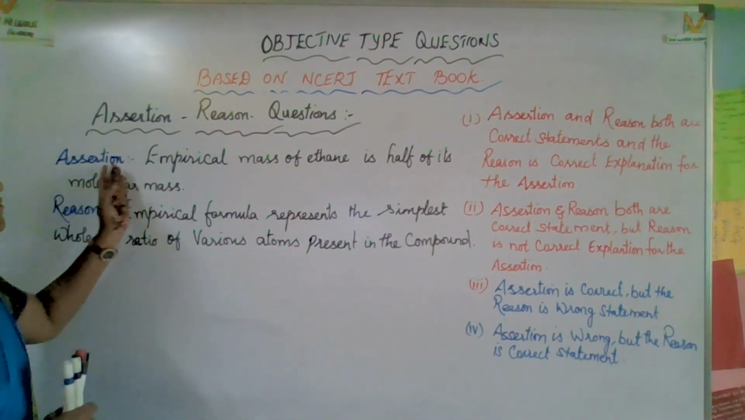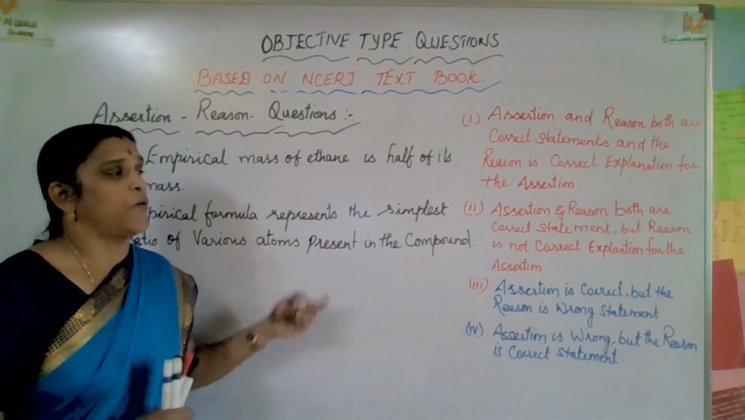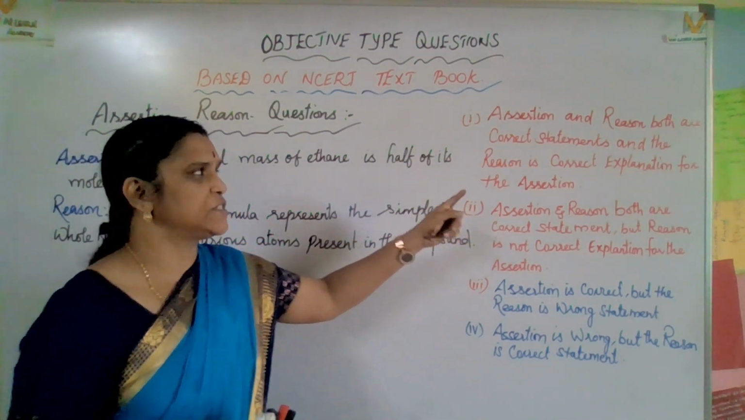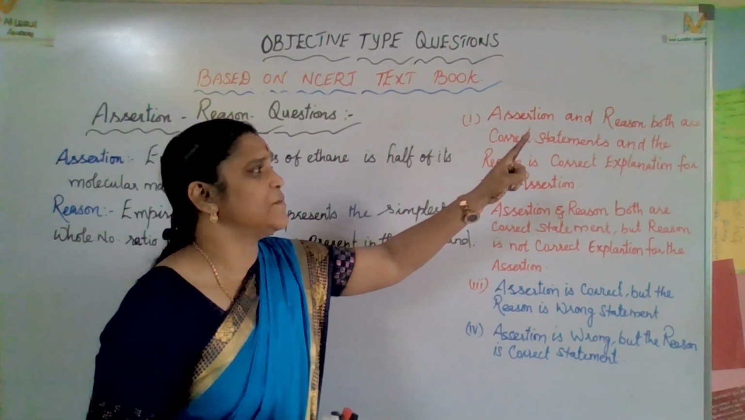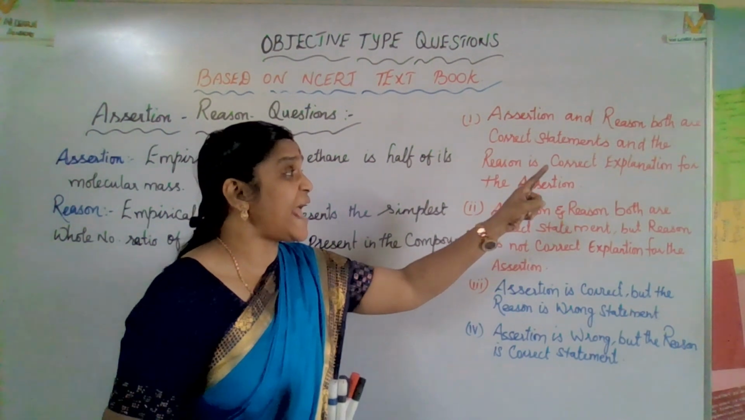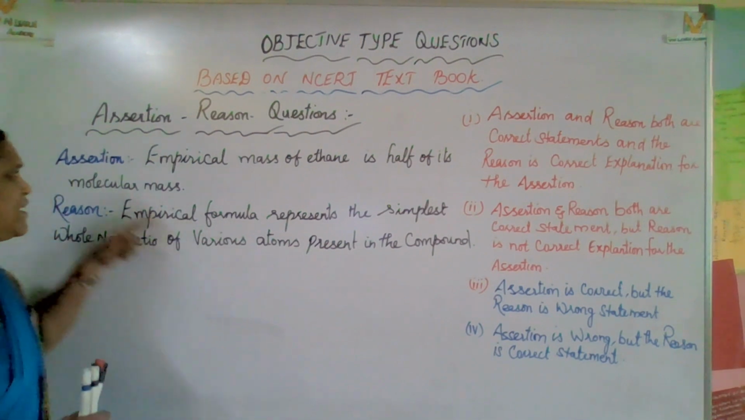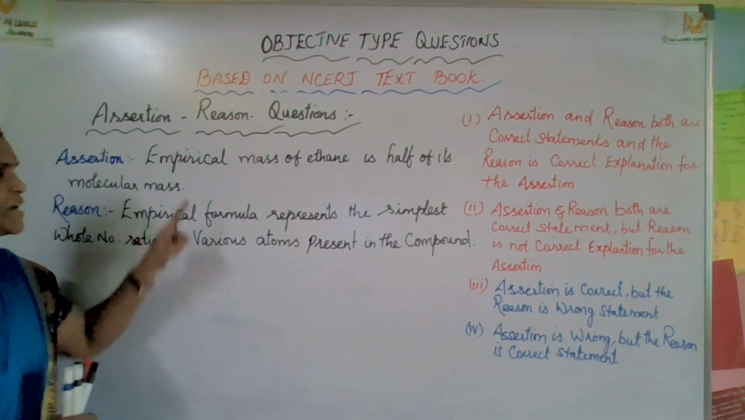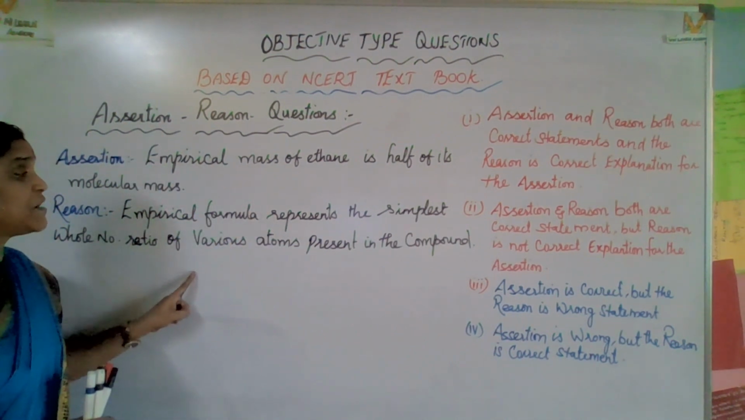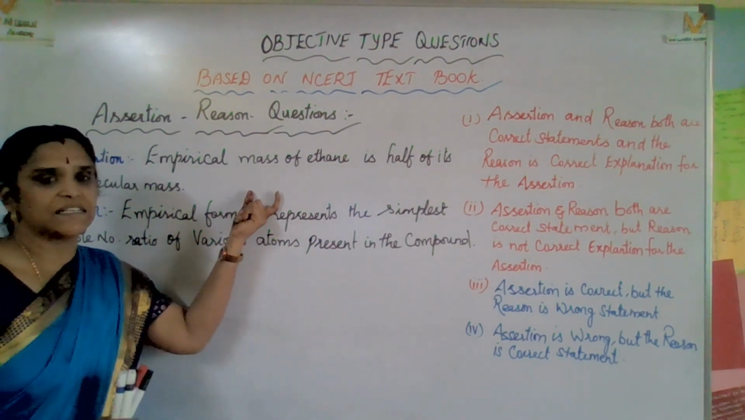First and foremost, they will give one assertion and a related reason. Now, they have given four options. What are the four options? Assertion and reason both are correct statements, and the reason is the correct explanation for the assertion. That is, two statements they have given, assertion and reason. This is one statement and this is another statement. The first statement will be correct, and the second statement is related, a reasonable explanation provided for it.